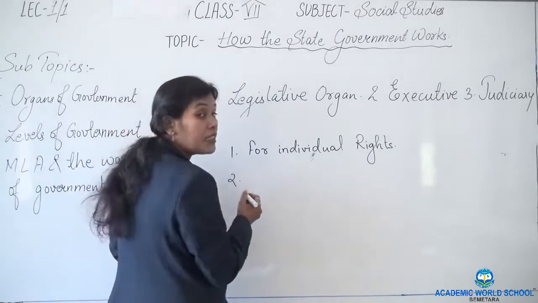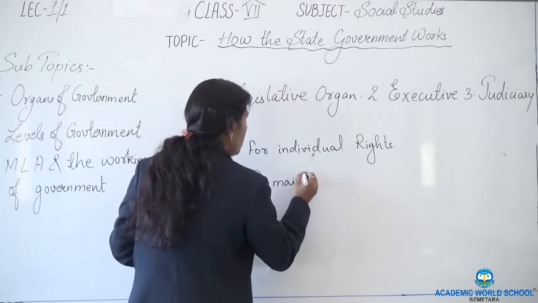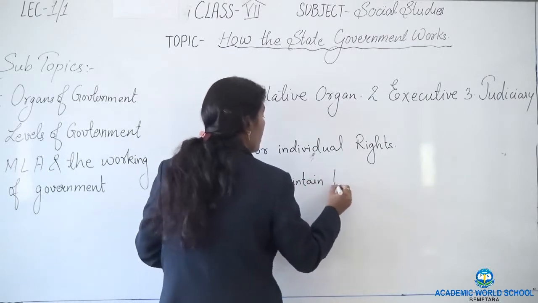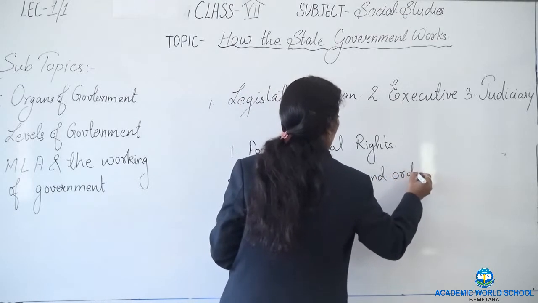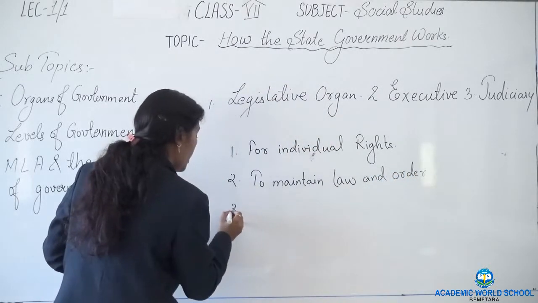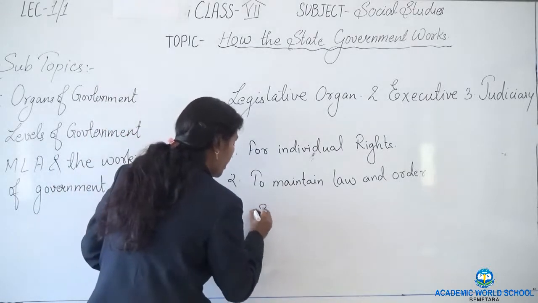Second, we need government to maintain law and order. Third, we need government for the smooth running of the country.